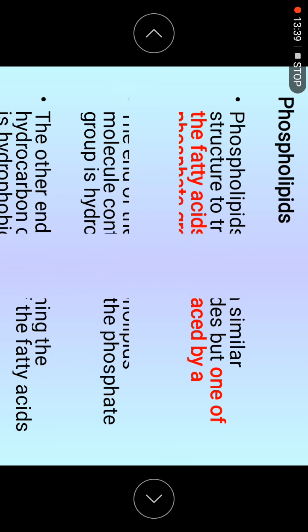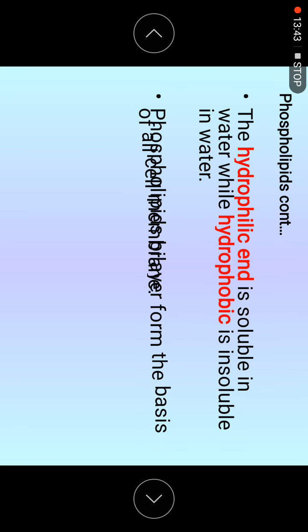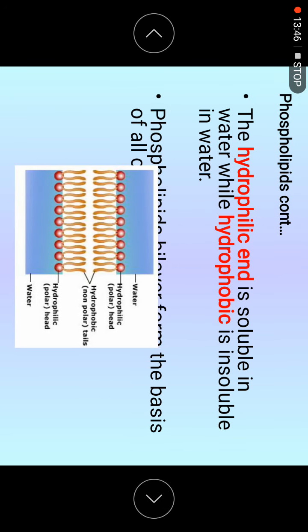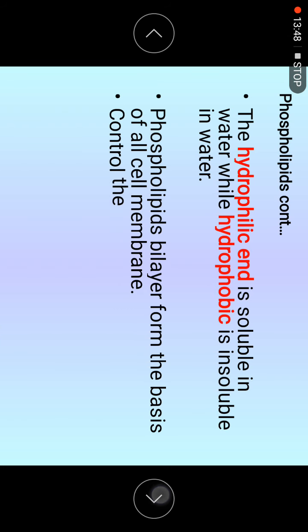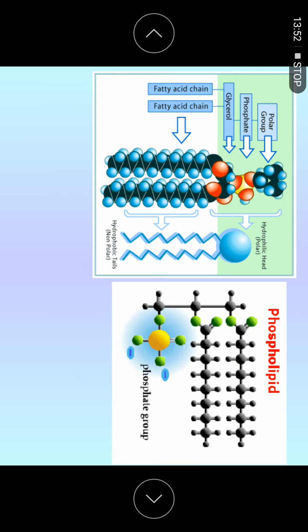Okay, next one. I think I have a picture over here. This one is in your cell membrane. You can read up. It controls the permeability of the membrane. Now see, we have this glycerol, then fatty acid. Supposedly this one should be the fatty acid, but now it's replaced by the phosphate group.